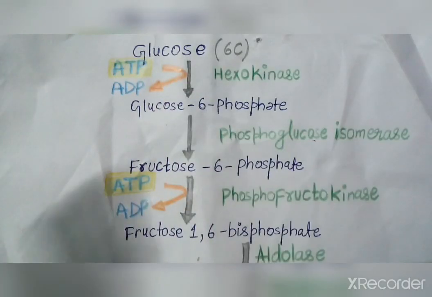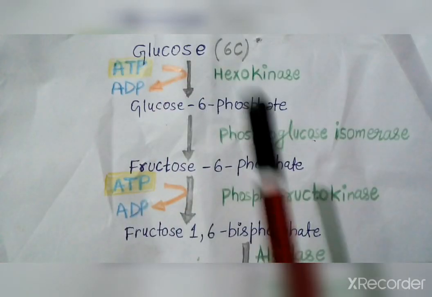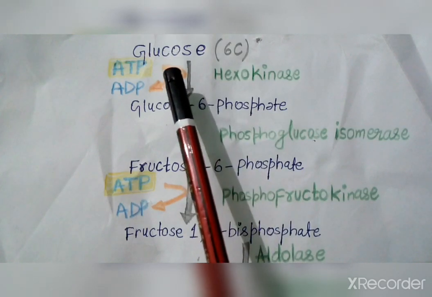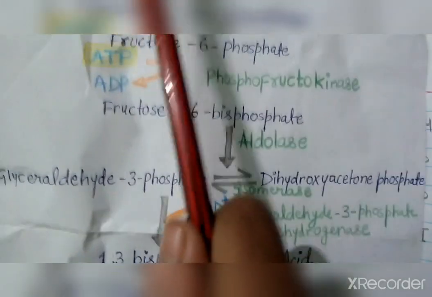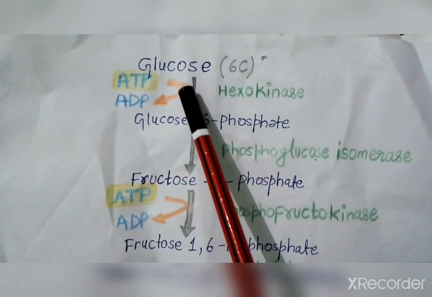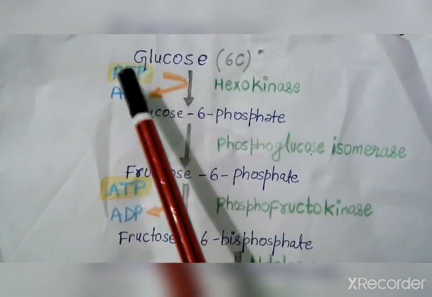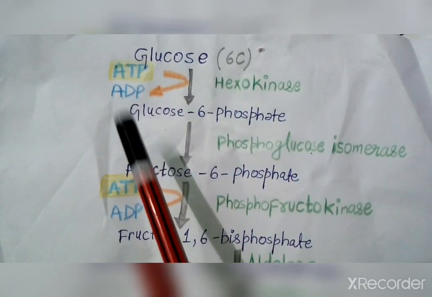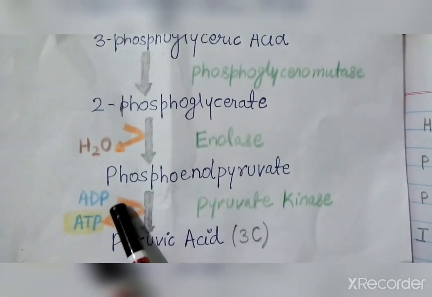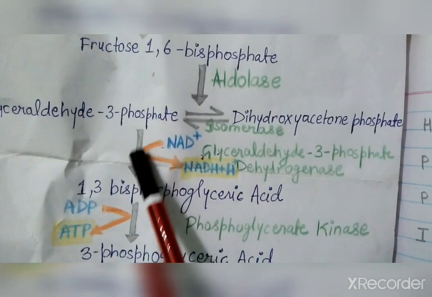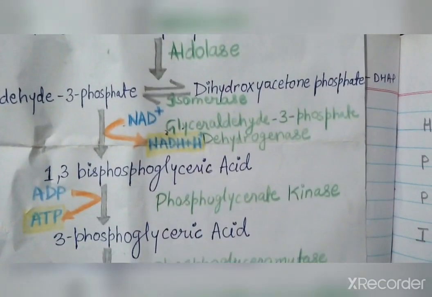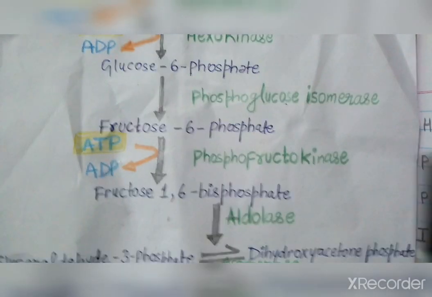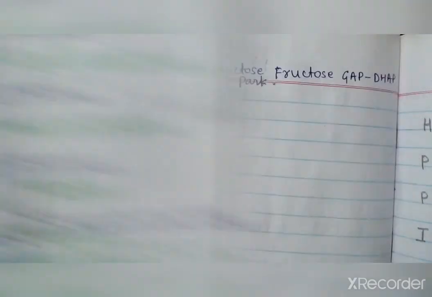It is a complex 10-step reaction in which from glucose we are forming pyruvic acid. From glucose pyruvic acid is formed. Now basically in that reaction, in some steps ATP is consumed, in some reactions ATP is formed, in some reactions NADH is formed, and each and every step is regulated by enzymes. So we have to remember each and everything. So there is a trick to remember.